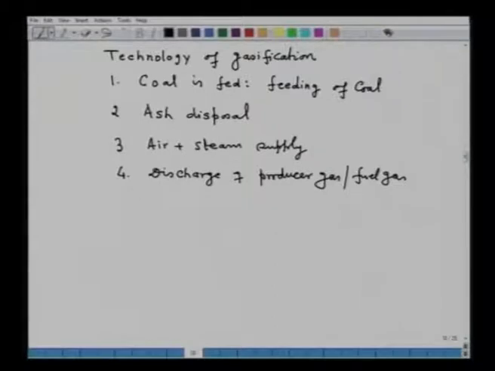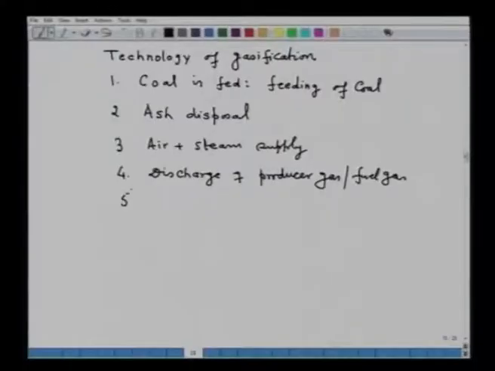Is the gasifier apparatus nearby the consumer or is it away from the consumer, and then what is being planned from the products of gasification, which contains producer gas, which contains tar. Tar is again a very high caloric value product. Soot, which again contains a very high amount of carbon, and so on.